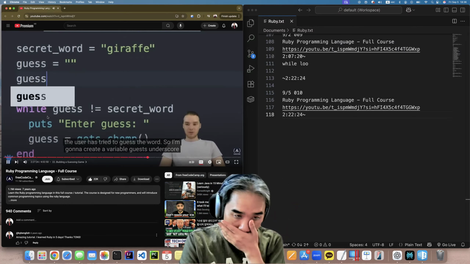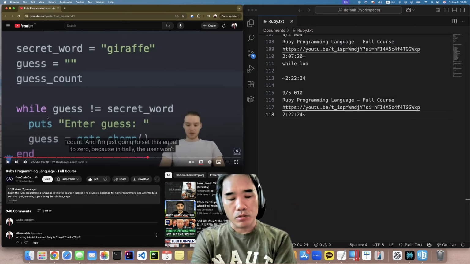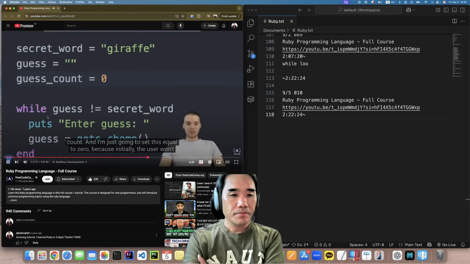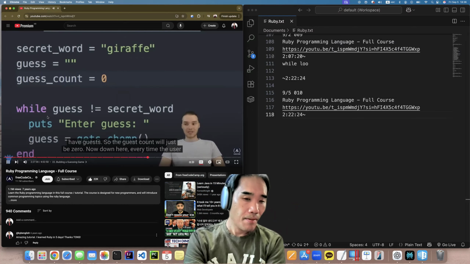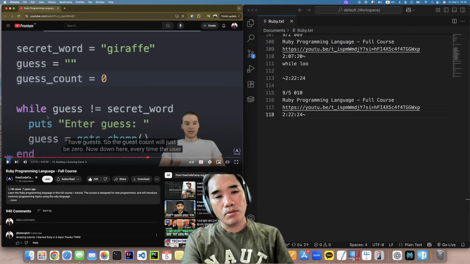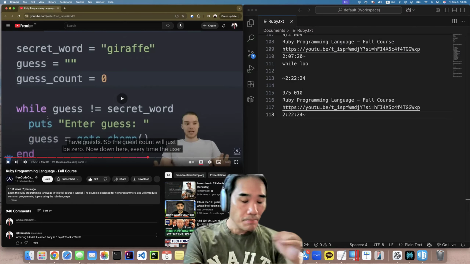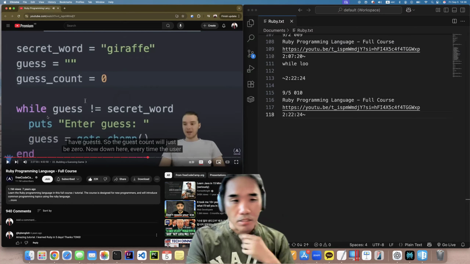So I'm going to create a variable guess underscore count. I'm just going to set this equal to 0 because initially the user won't have guessed. The guess count will just be 0.